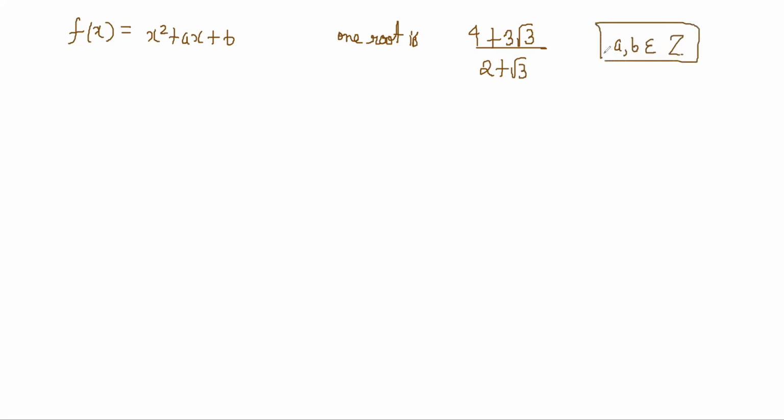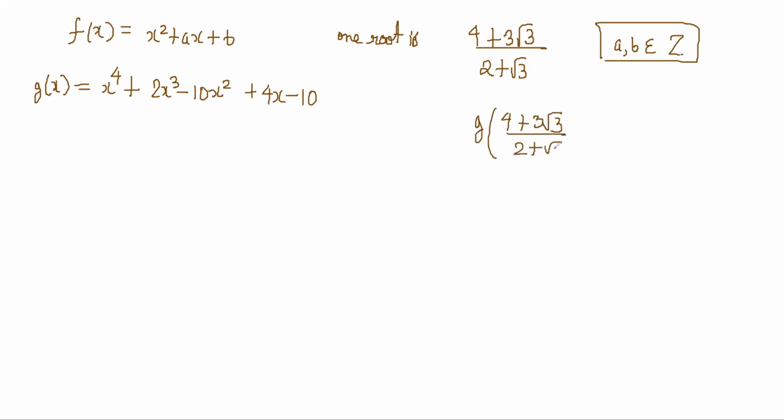Let's do it. The quadratic polynomial f(x) = x square plus ax plus b is formed with one root being (4 plus 3 root 3) by (2 plus root 3), where a and b are integers, belonging to Z. And g(x) is a biquadratic: g(x) = x power 4 plus 2x cube minus 10x square plus 4x minus 10, such that g of (4 plus 3 root 3) by (2 plus root 3) is equal to c root 3 plus d.